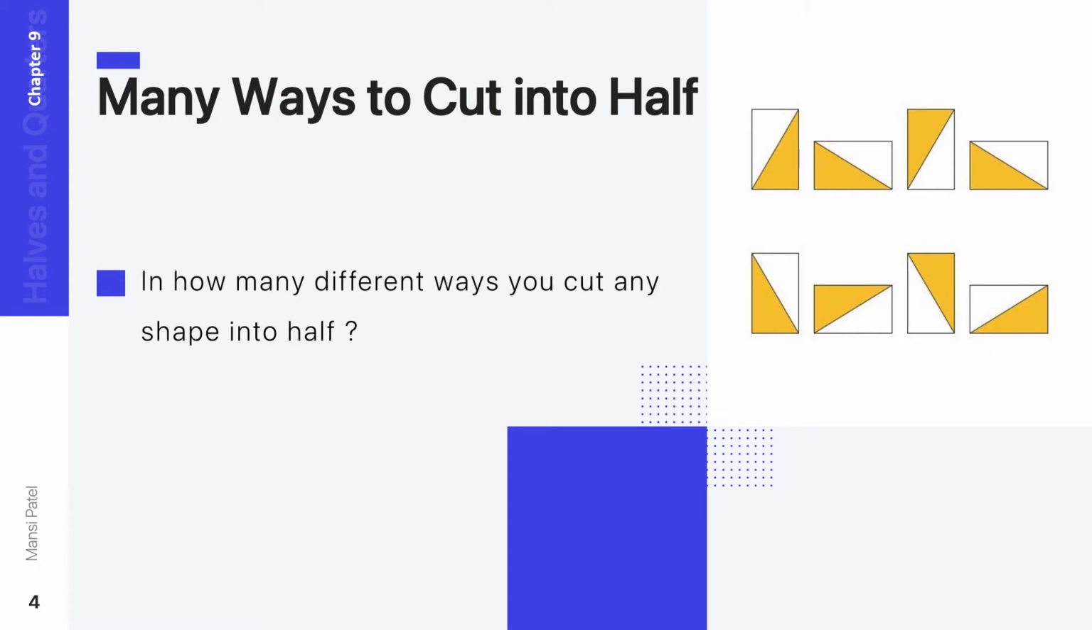So first you have to tell in how many different ways you can cut any shape into half. If you want to cut any shape, then how many ways are there? So you can see in this image there are many different ways to cut into half. So let us see. Now, your next one is many ways to cut into half.